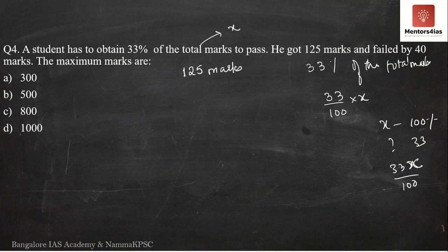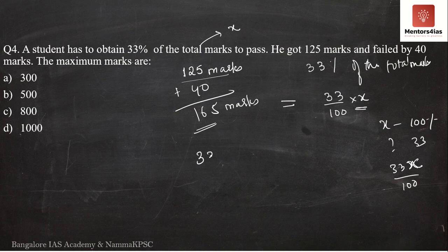This is the number of marks that the student has to score to pass. But he got how much? He only got 125 marks. This is short by how many marks? By 40 marks. Meaning, if he had got 40 more marks, that is 165 marks, instead of 125 marks, he would have passed. Why? Because 165 marks is equal to 33% of the total marks. What is the question asking for? Question is asking for total marks. Question is asking for us to find out x.